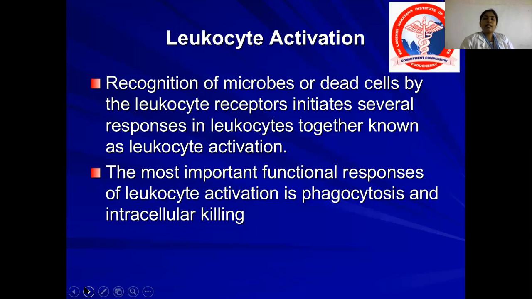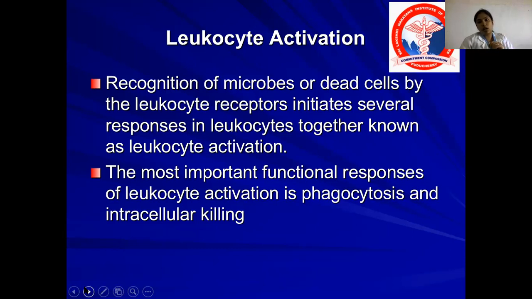Next, the leukocytes should get activated. The leukocytes have reached the site of bacteria, so the leukocytes should get activated and they have to recognize the bacteria. After reaching the site where the microorganism is, they have to identify that this is a microorganism and get activated.